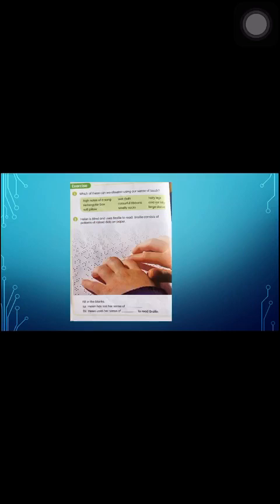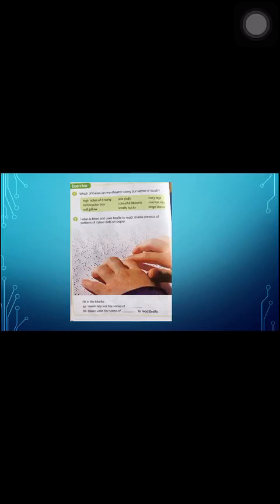Now, it's your homework time. Exercise is given to you on page number 50. Which of these can observe using our sense of touch? High notes of song, wet clothes, hairy legs, rectangular box, colorful ribbons, cold ice lolly, soft pillow, smelly socks, large statue. Underline those words which can you observe with your sense of touch.